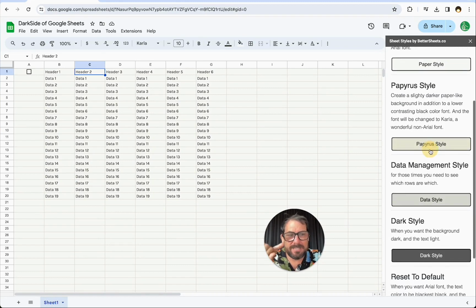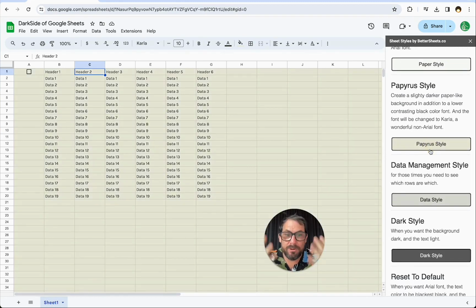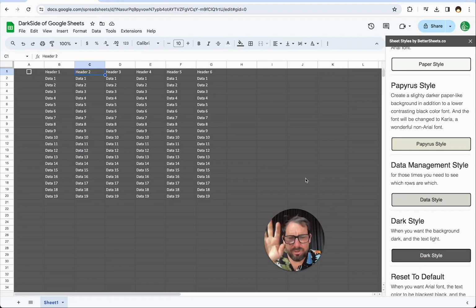You have Papyrus style, which is what I think is the most preferred style of working in Sheets. It's not dark mode, it's not light mode, it's sort of just a less contrast, beige paper looking kind of thing. But if you're trying to actually use dark mode, here's dark style. In one click, you can turn the text white and the background black, but I don't think that's the optimum way. Sometimes you're using rows of data. You want to see the difference in rows, so you have data style, which actually has alternating rows.